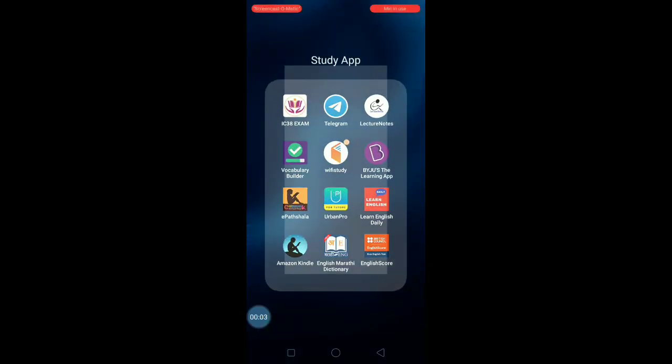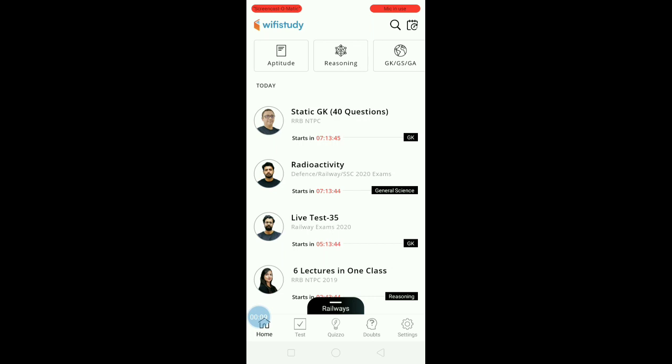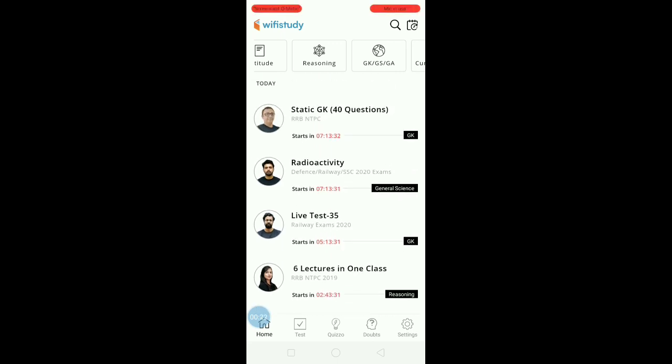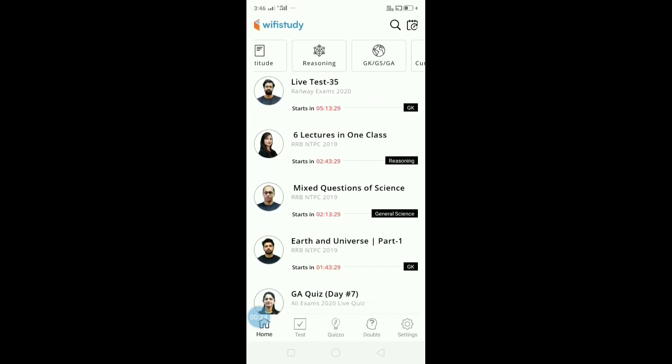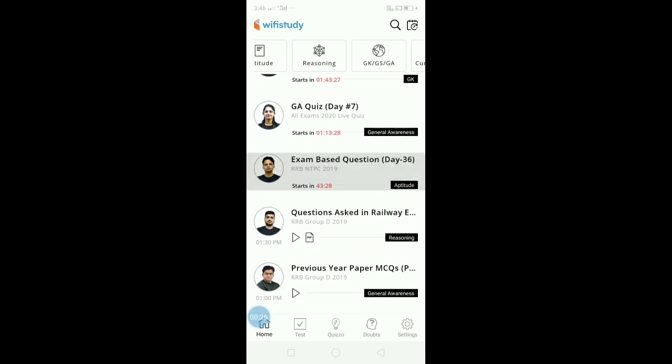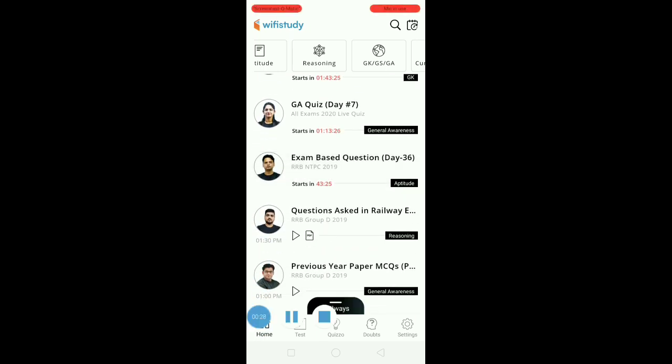Today we will see how to learn online by using the Wi-Fi Study app. That is, we can learn online as well as prepare for any exam by using the Wi-Fi Study app. So here we go. In the Wi-Fi Study app there are different exam preparations we can do. Here we can see aptitude, reasoning, GK and current affairs, and technical also. These are the different videos uploaded by the Wi-Fi Study app staff members.